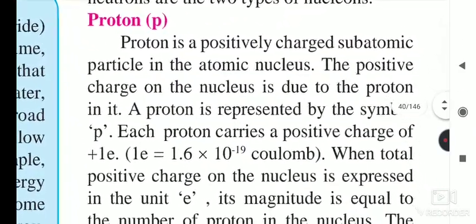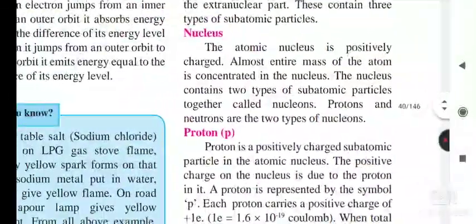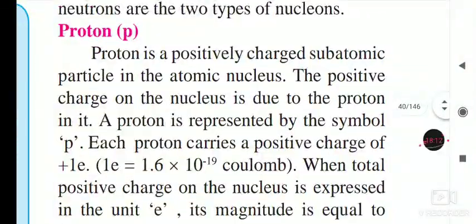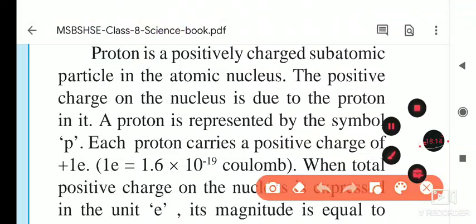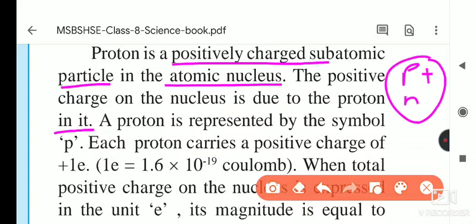Now the next part is the protons. Inside the nucleus, protons are there. A proton is a positively charged subatomic particle in the atomic nucleus. This positive charge on the nucleus is due to the protons in it. Just as I told you, protons and neutrons are present in the nucleus, and protons are positively charged. Neutrons do not have any charge, and that's why the nucleus is positively charged. A proton is represented by the symbol p.